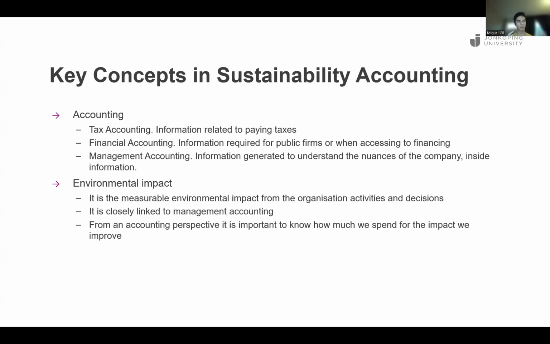There are different rules. Maybe just to mention some very easy to differentiate things: in tax accounting, income is registered when you issue the invoice. So as soon as you issue the invoice, you have to report the income to the tax office. But in financial accounting, no. If you issue the invoice, you need to wait until it gets paid. That's when it becomes income. And this is because in tax accounting, the government wants you to pay more taxes. So they will say, everything is income, and they will be very picky with expenses.